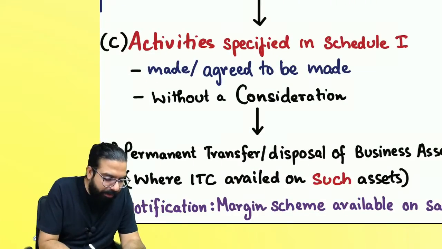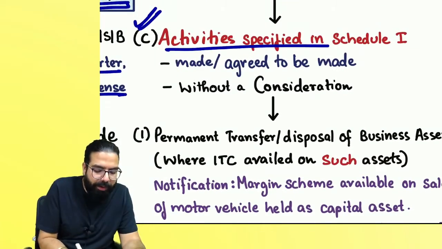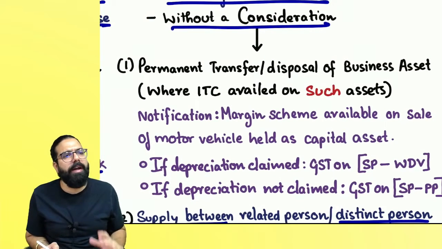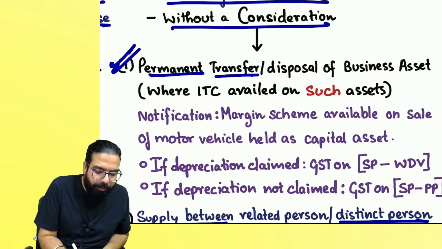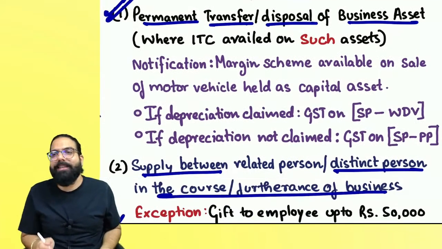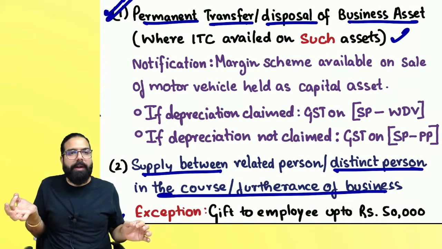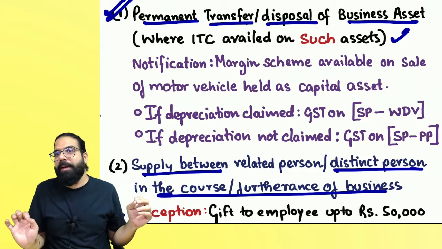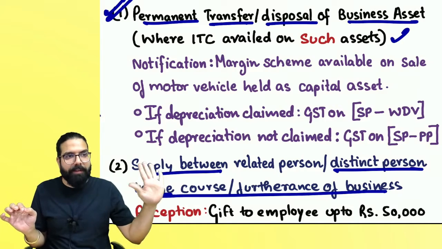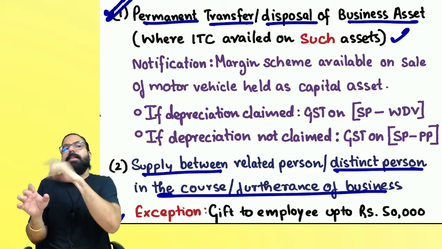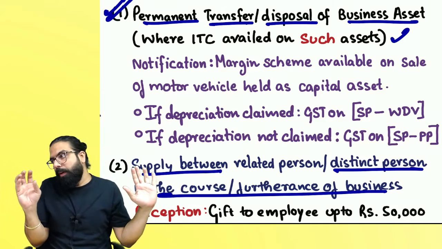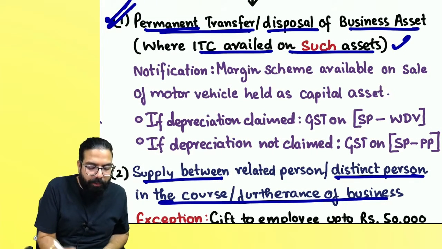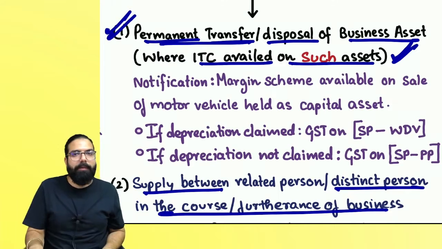The next one, section 7(1)(c), says those activities which are mentioned in Schedule 1, made or agreed to be made without consideration, also will be considered as supply. The first activity is permanent transfer or disposal of business asset where ITC has been availed on such asset. I bought thermometers, took the ITC, and gave the thermometers for free. Remember, it is a permanent transfer of business asset where ITC was availed on such asset. It will come over here. Remember this point everyone. Can I go ahead?